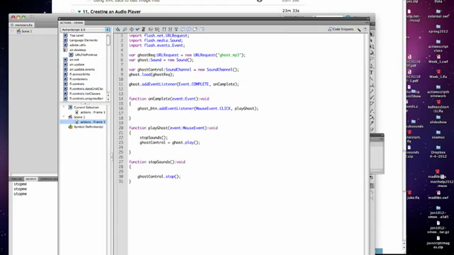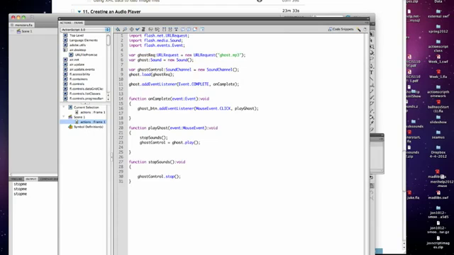This gives us a lot more controls than just a plain sound would have, because it allows you to stop sounds as well as start them, which will become very important. Before we do anything, we want to load the ghost file, and then on complete we enable it so we can click the button. These are all saved in the same file folder, which is why we don't have a path here.